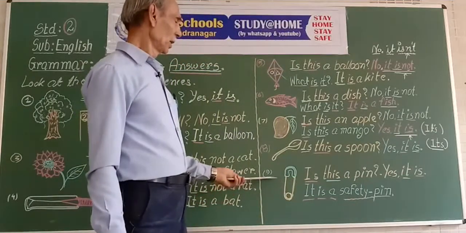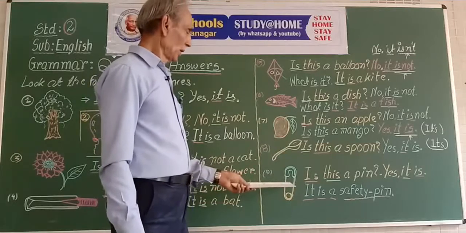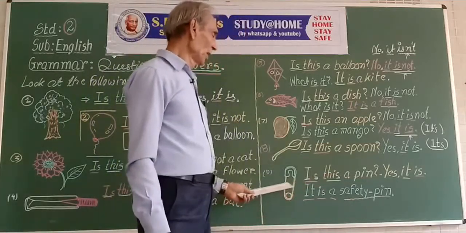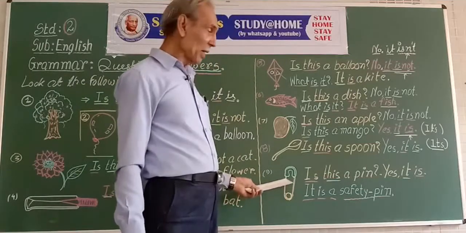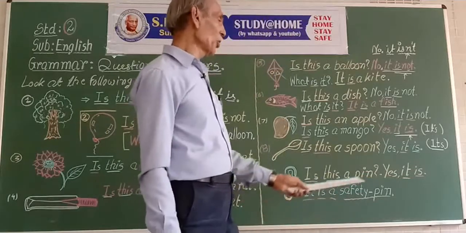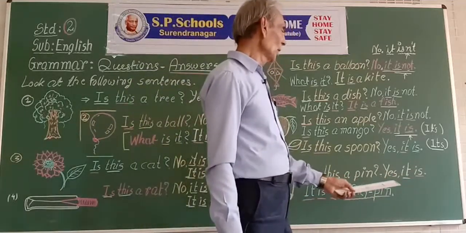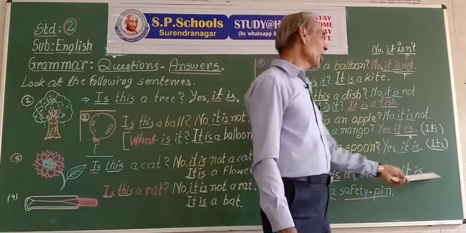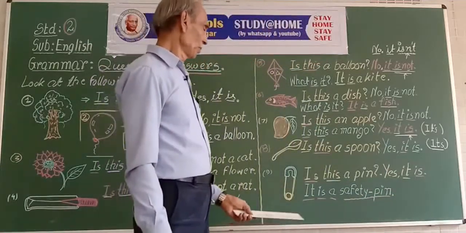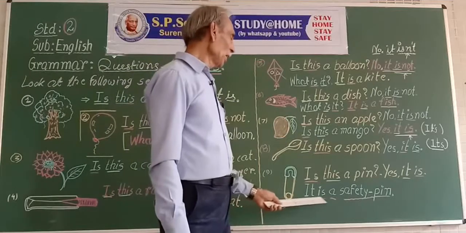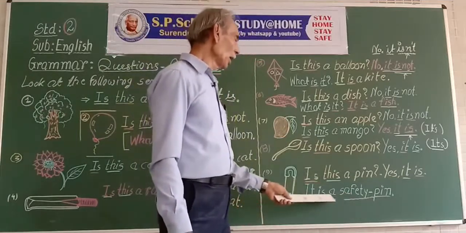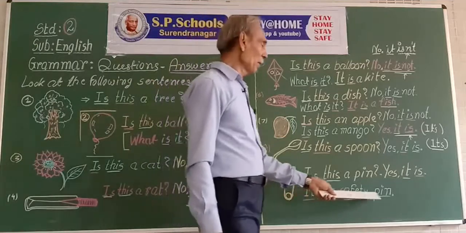Is this a pin? Yes, it is. Or in shortened form, I may say, yes, it's a pin. It's a safety pin.